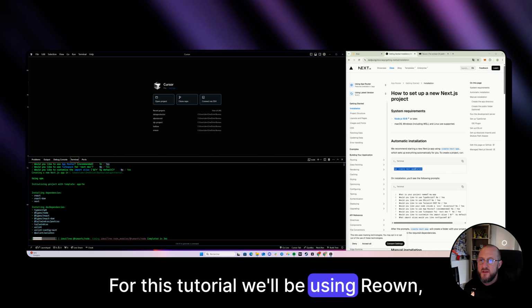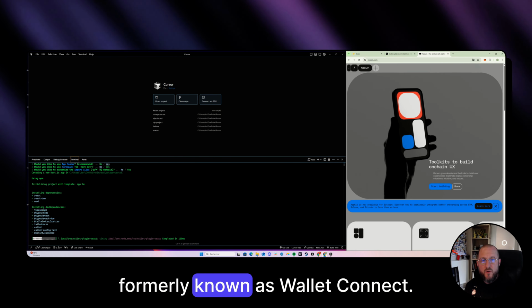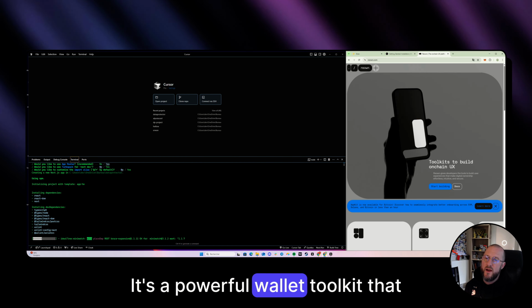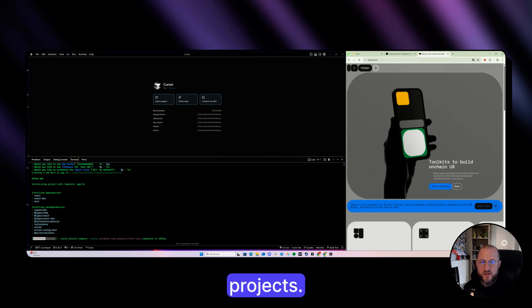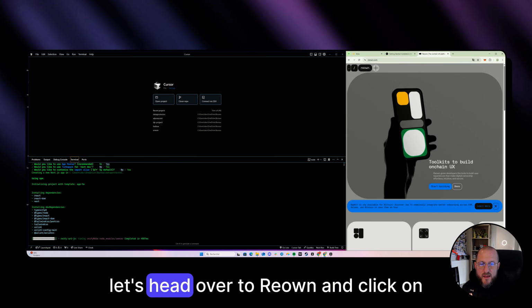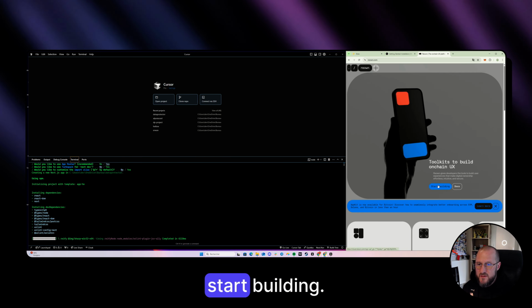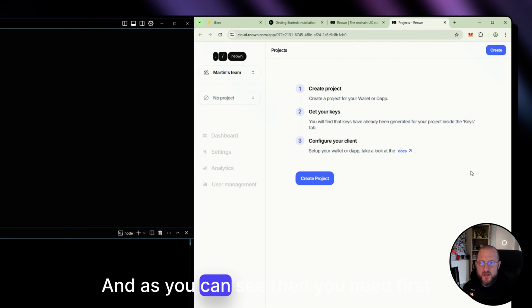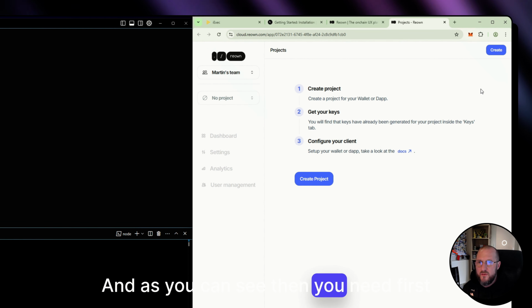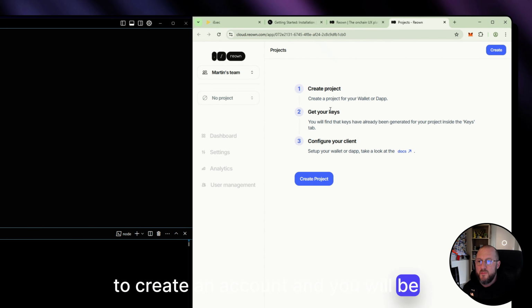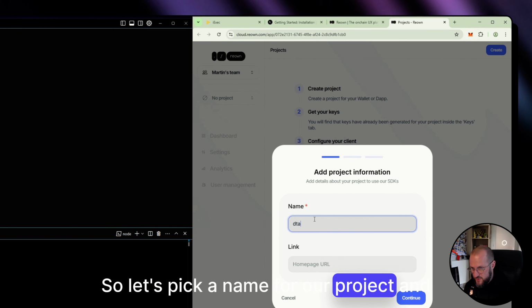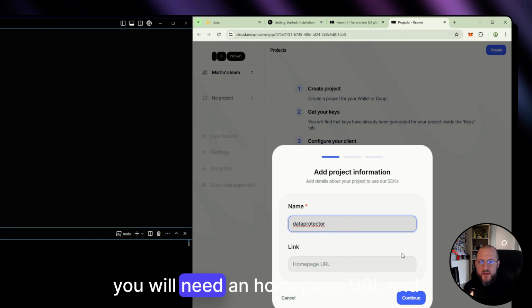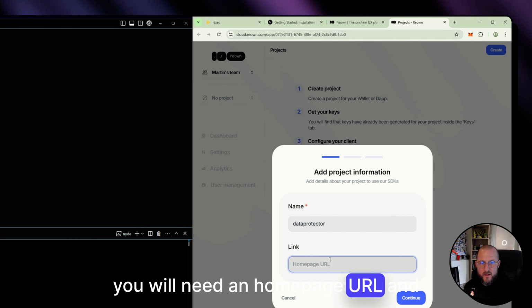We'll be using Reown, formerly known as WalletConnect. It's a powerful wallet toolkit that integrates everything you need for Web3 projects. So let's head over to Reown and click on Start Building. And as you can see, you first need to create an account, and you will then be able to create a project.